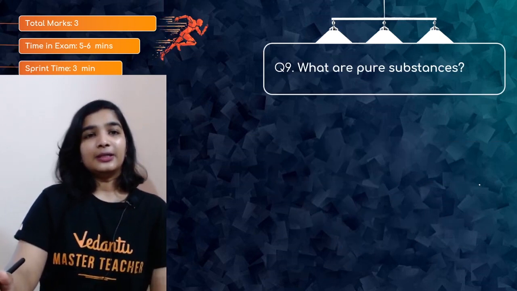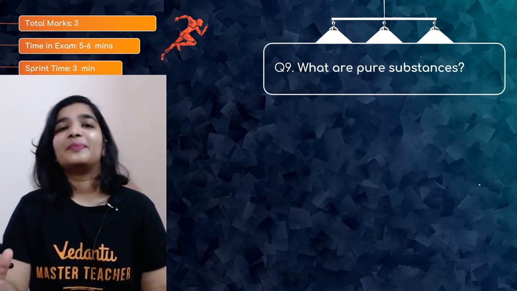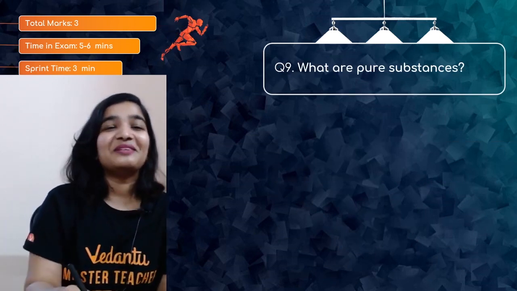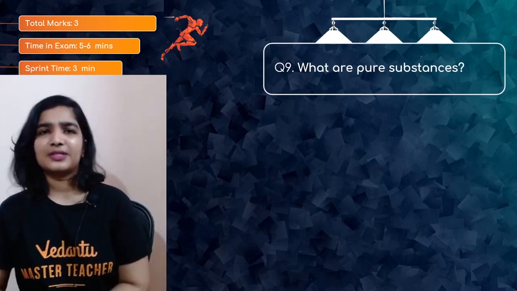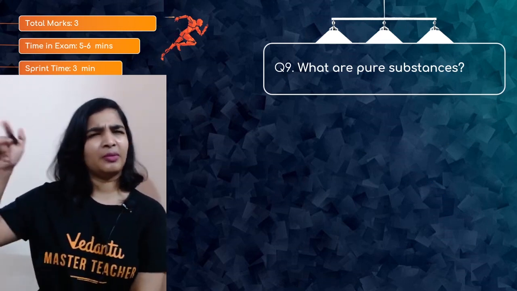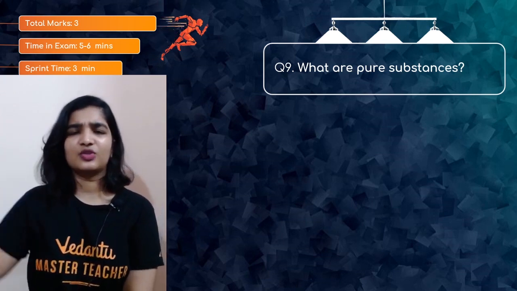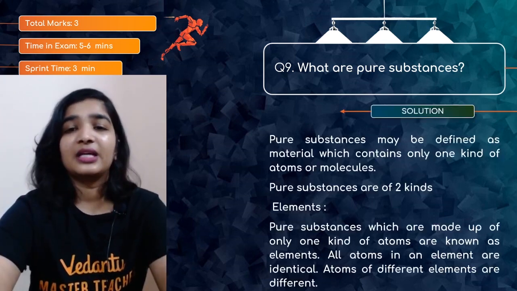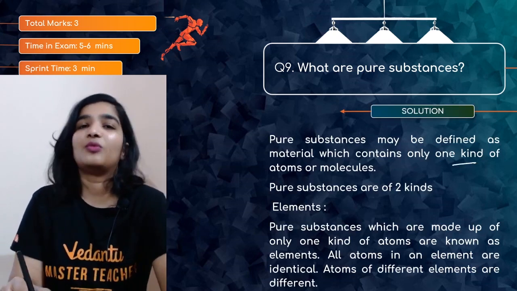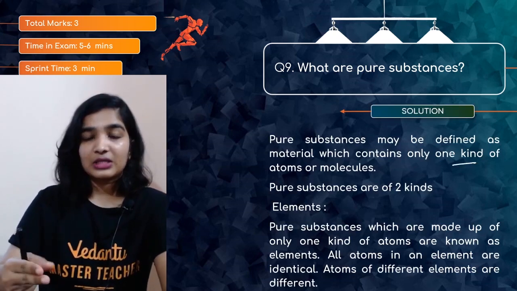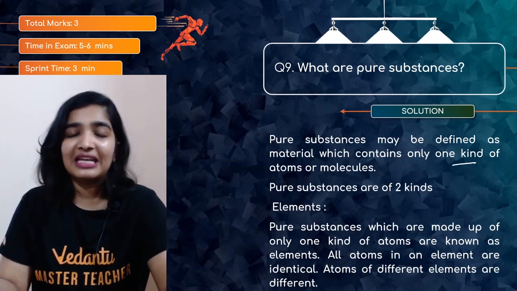The third question is for 3 marks. What are pure substances? You will get 5 to 6 minutes. Sprint time is 3 minutes. So what are pure substances? We remember the classification of pure substances: elements and compounds. First thing, they contain only one kind of atoms or molecules. Pure substances are of 2 kinds. You have elements and compounds.